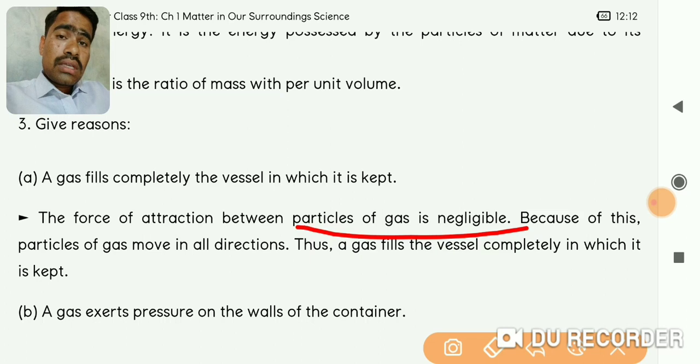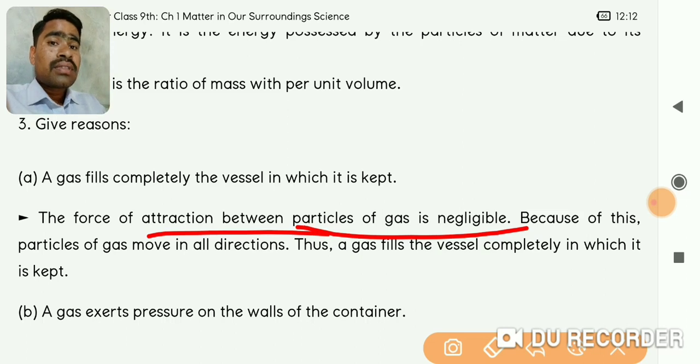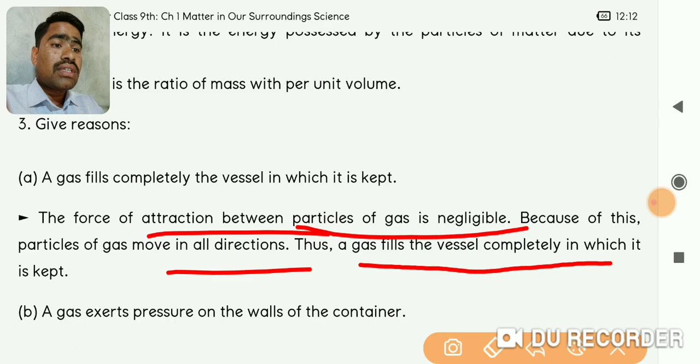In other words, you can say that the kinetic energy of the particles of gas is very, very high, and because of that the particles can move freely. For movement, motion is required, and because of kinetic energy, motion is there in the particles. Gases have more kinetic energy, and because of that they move freely. As the motion is free, because of the less force of attraction, the particles move in all directions, and thus the gas fills completely the container in which it is kept.